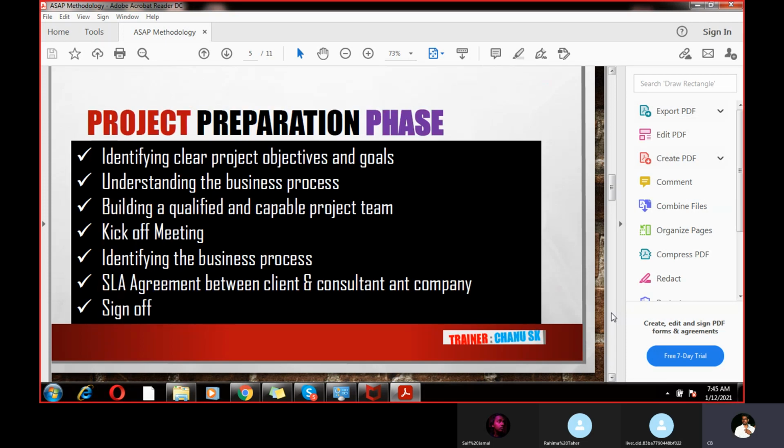So the first phase is the project preparation phase. What exactly is the project preparation phase? It's just like a plan. In order to implement all the business information, all the business data, into SAP, we should have some plan, right? So what is the plan, and what are the things we need to do at the time of the project preparation phase? Actually, we are not part of the project preparation phase because it involves high level meetings. Even the project manager will not be part of this phase. High level meetings will happen with the client.